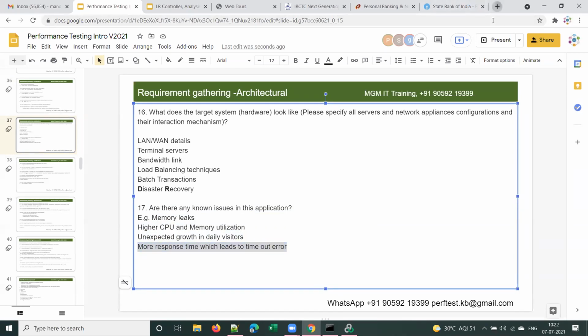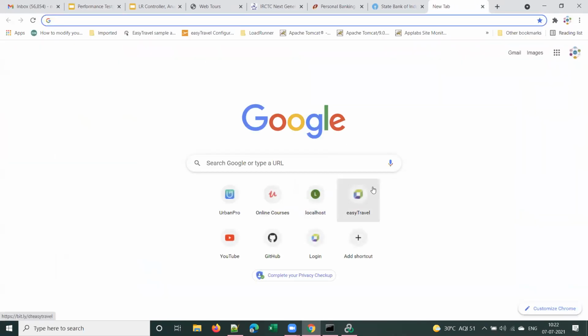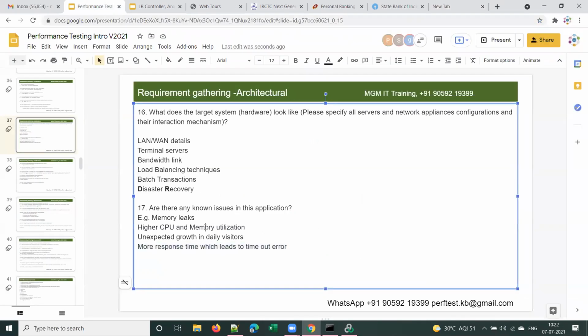Sometimes the page loads and loads, and it will be loading forever. Then after some time, after 3 minutes or so, it will say timed out, right? You get a timeout message or you see a page can't be displayed message sometimes. So we can ask the client if there are any issues already identified with the application.